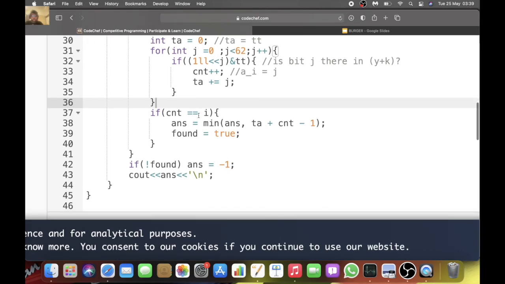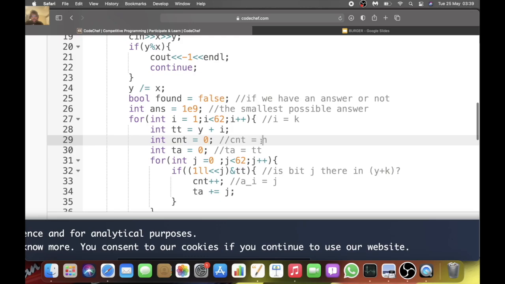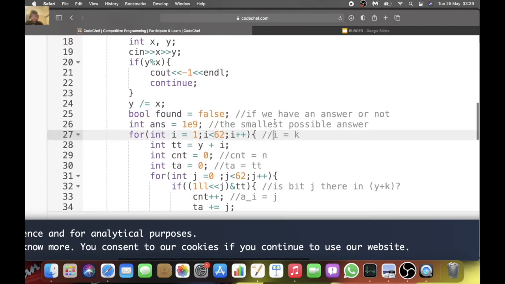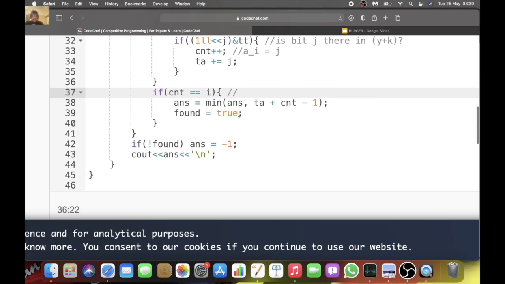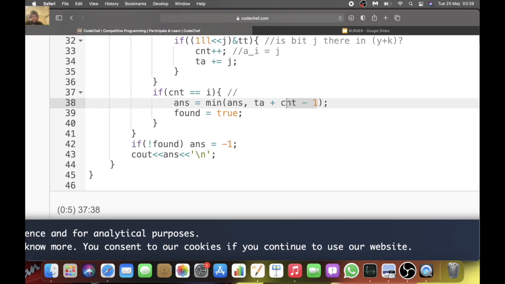Once we're done going through the binary representation, we check if count is equal to i. Remember I told you that n has to be equal to k, and count is equal to n, and i is equal to k. So we check if count is equal to i. If it is, then we say answer is equal to the minimum of answer and the time taken for these a_i plus count minus 1. This is the time taken on breaks, and this is the time taken in eating streaks. And we say found is equal to true because we just found a possible answer here.